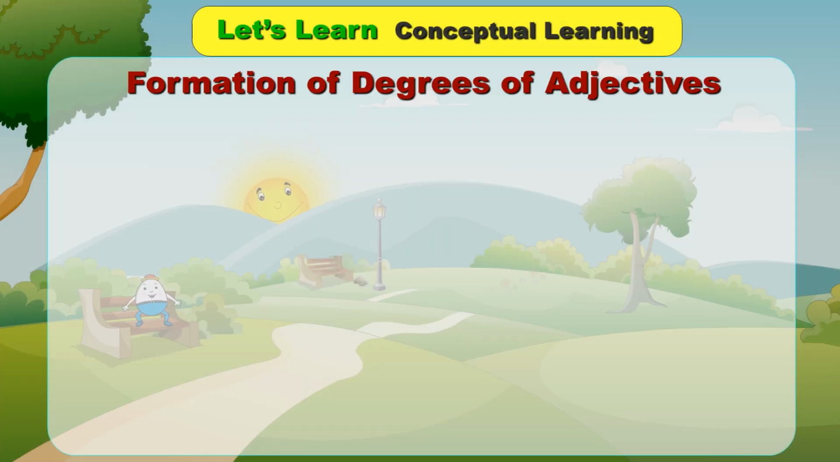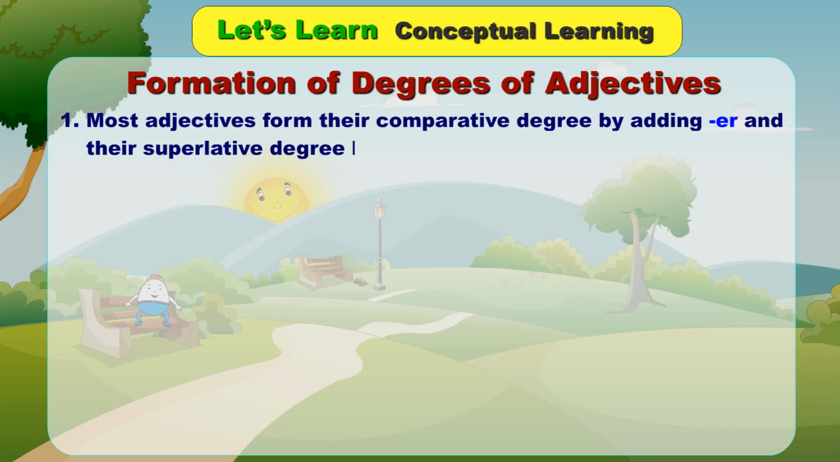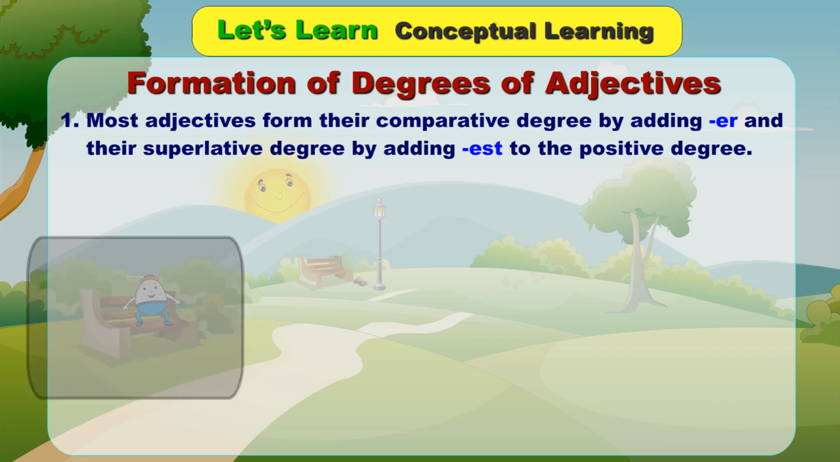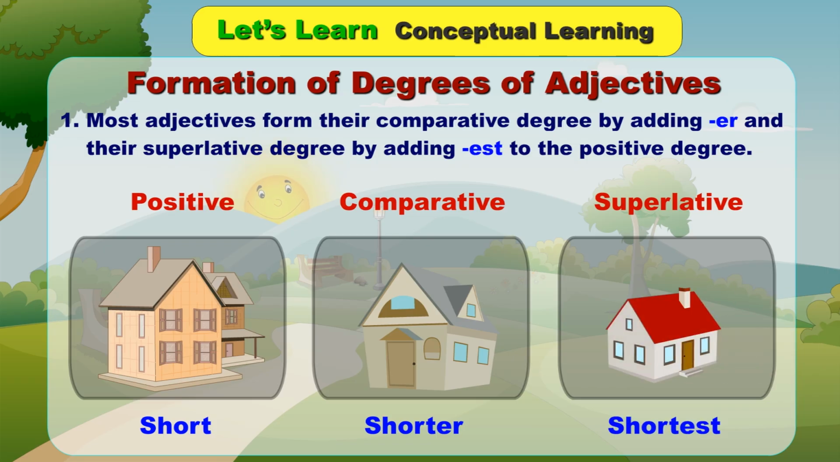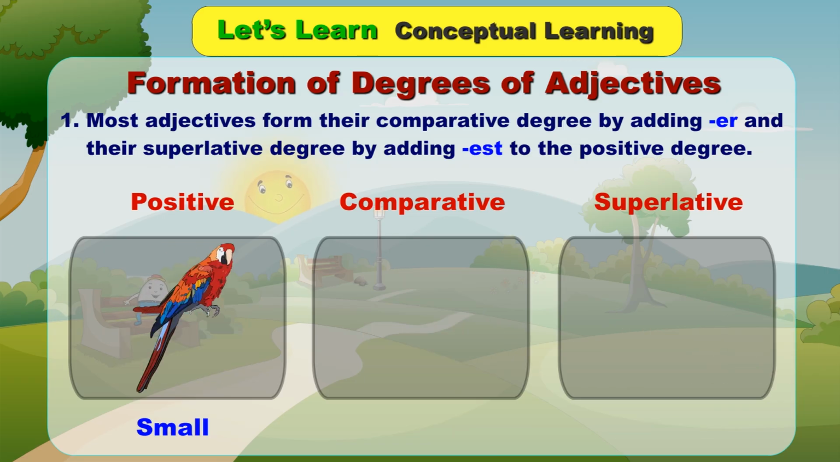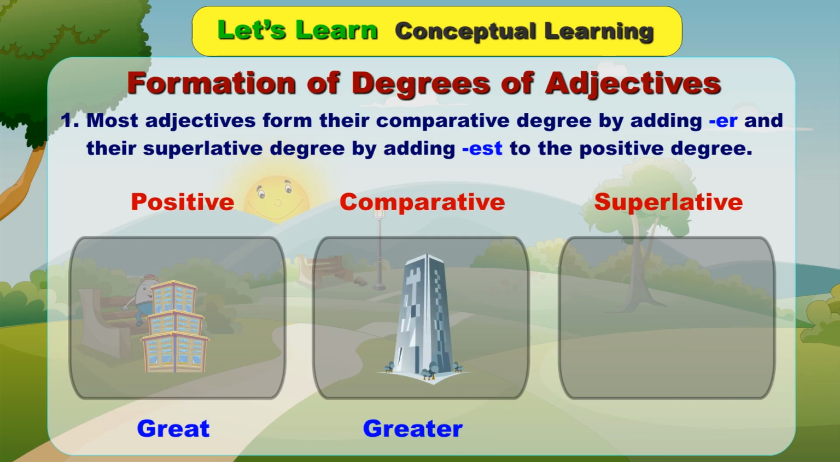Formation of degrees of adjectives. 1. Most adjectives form their comparative degree by adding er and their superlative degree by adding est to the positive degree. Positive, comparative, superlative. Short, shorter, shortest. Small, smaller, smallest. Great, greater, greatest.